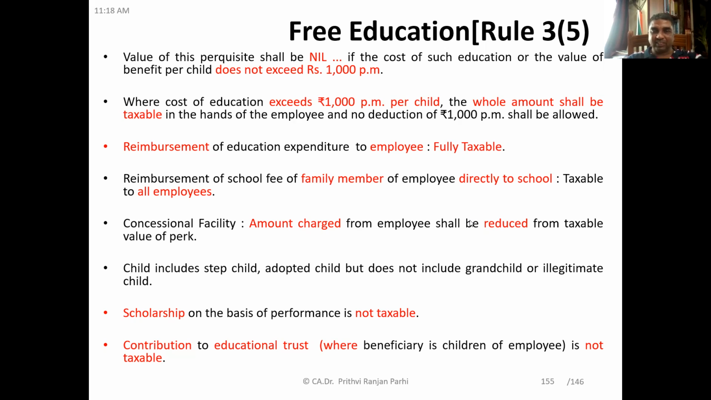Scholarships on the basis of performance are not taxable. Performance-based scholarships are not taxable. If the employer has given some scholarship to the employee's children on the basis of performance, that will not be taxable. Contribution to an educational trust, where the beneficiaries are the children of the employee, is not taxable. That means the employer might have created a trust where the beneficiaries are the employee's children and the employer is contributing to that trust. That contribution is not a taxable perquisite. Did you understand all these points?